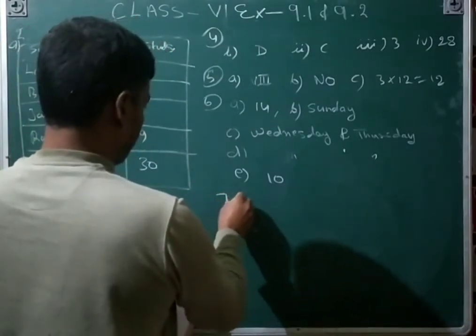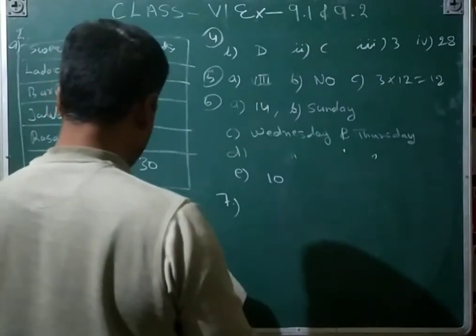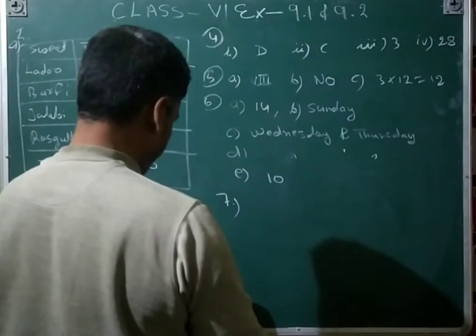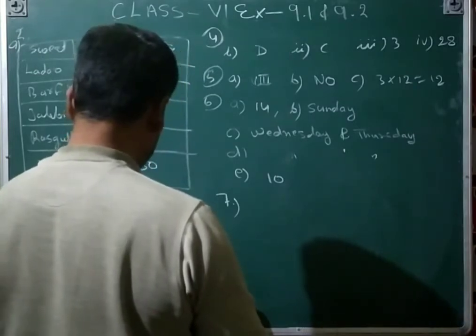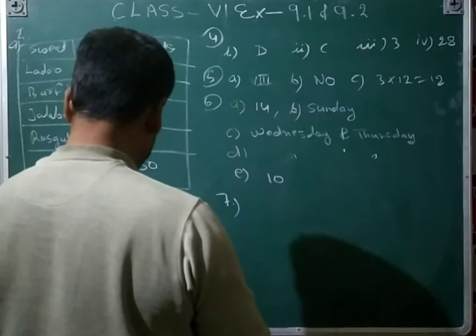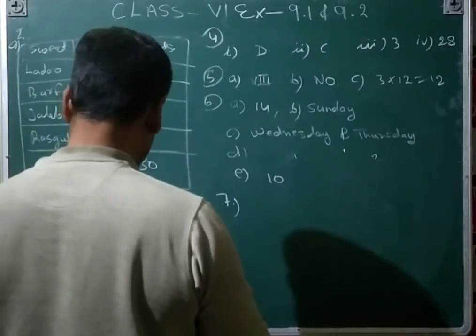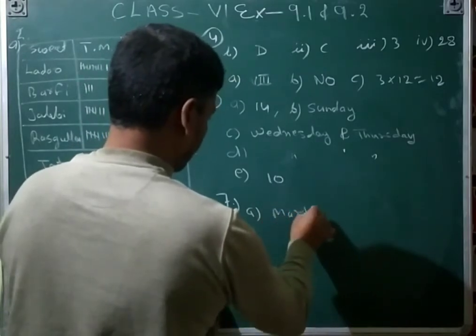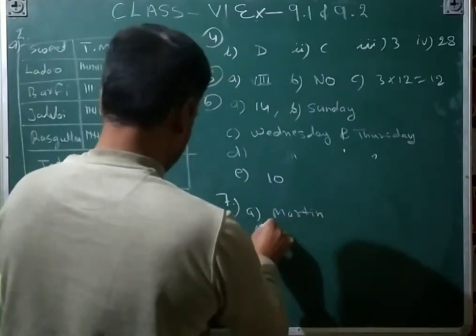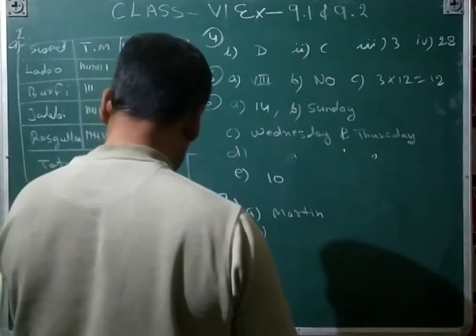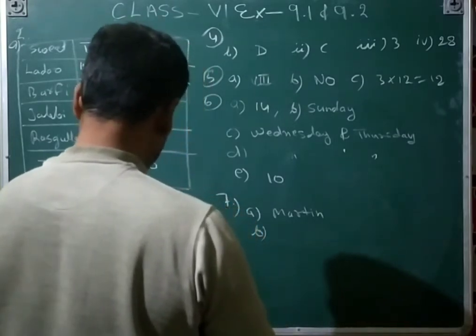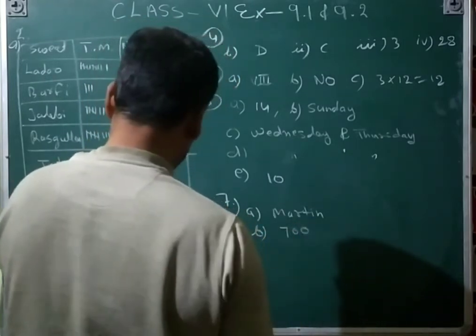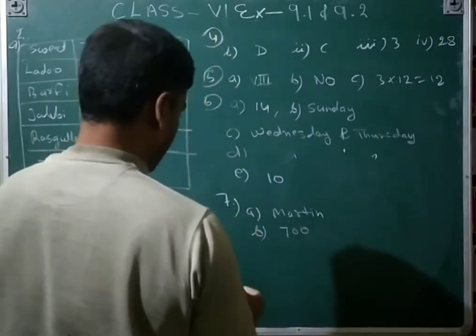Seventh question: in a village, 6 fruit merchants sold the following number of fruit baskets in a particular season. Which merchant sold the maximum number of baskets? A part, that is Martin, because this diagram is longer than the others. How many fruit baskets were sold by Anwar? 700, because 7 is there and one diagram is equal to 100.